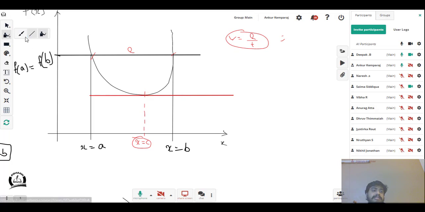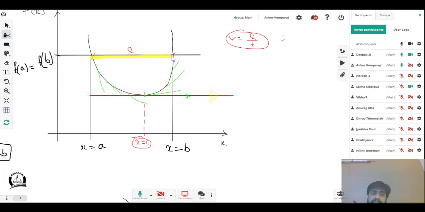I'm going to draw some lines here, and I'm going to erase them later on. When the car is at this point, its tangent points in that green direction. The tangent is going to keep turning, but when the car reaches there, its tangent will be along the red line. There are so many tangents drawn here, right? Which tangent will give me the overall answer?